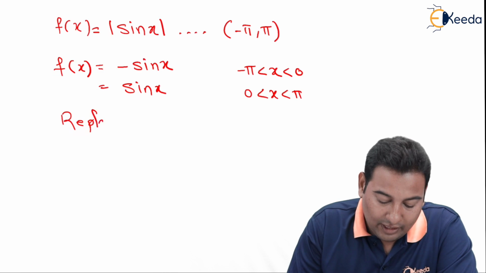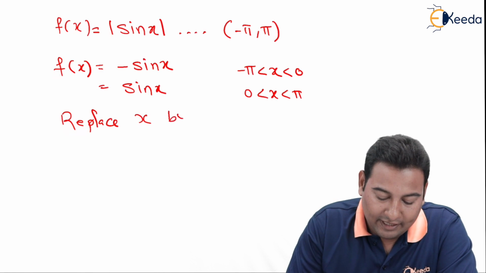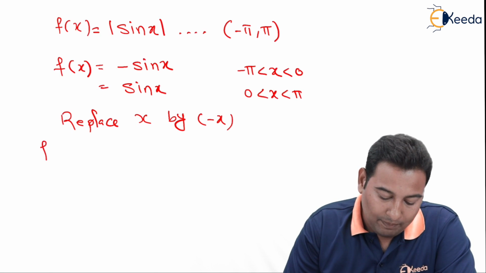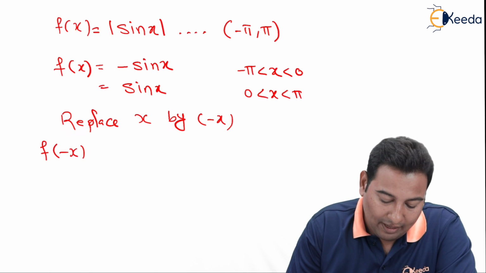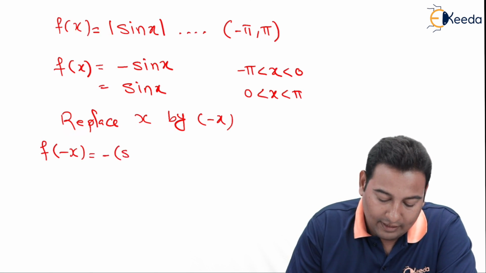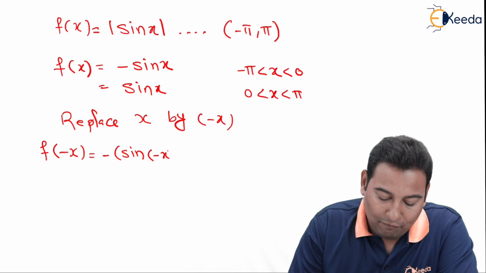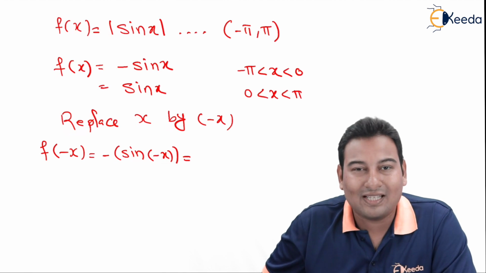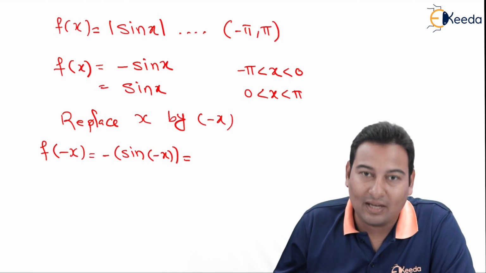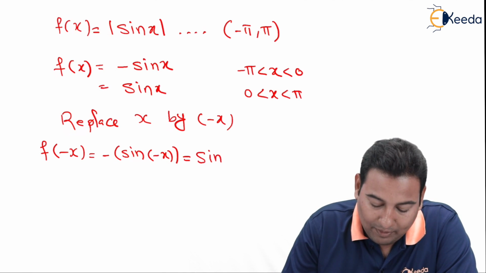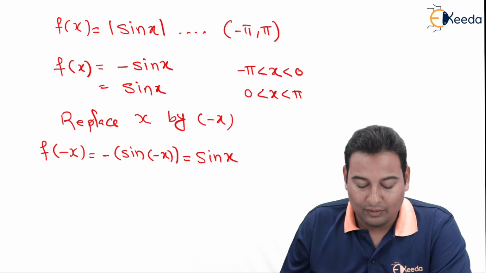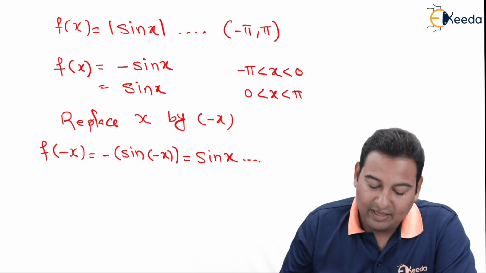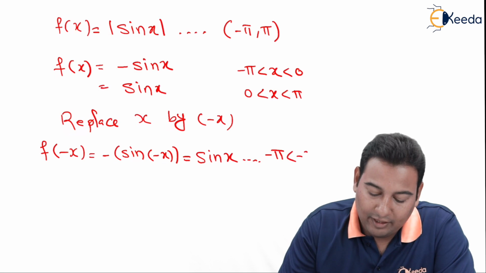Let's check whether it is even or odd. Replace x by minus x, old story. If I replace x by minus x, this will be f of minus x, minus sine of minus x. And we know sine of minus theta is minus sine theta. Therefore, this will become sine x. The same replacement I am going to make in the limits.